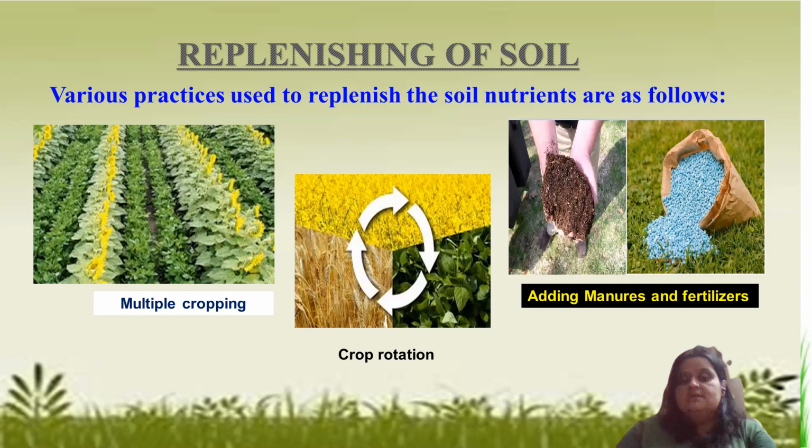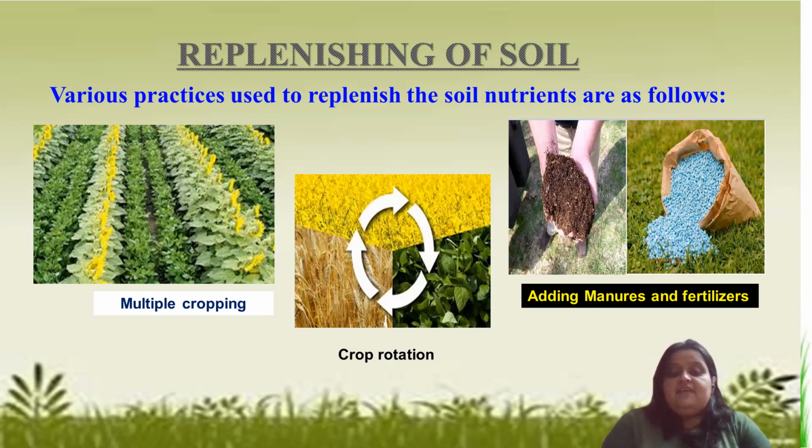Multiple cropping means sometimes we may grow more than one type of crop in the field. Like we can see here, any crop like a wheat crop is grown with a leguminous plant. That is what is called multiple cropping. Multiple cropping involves different crops.